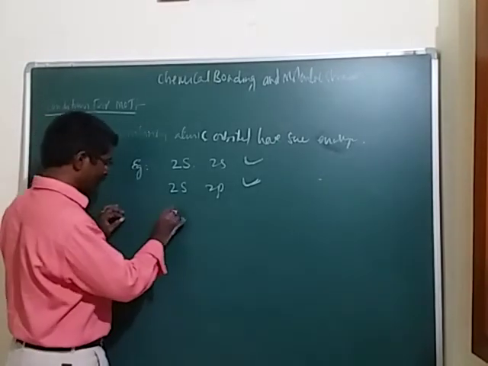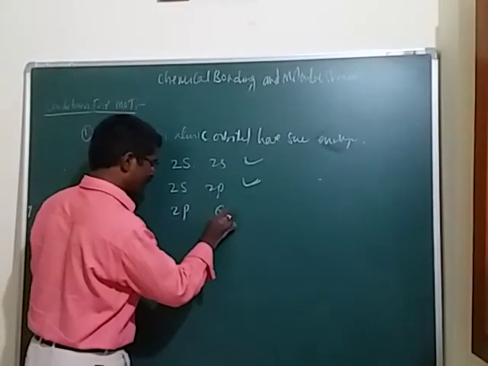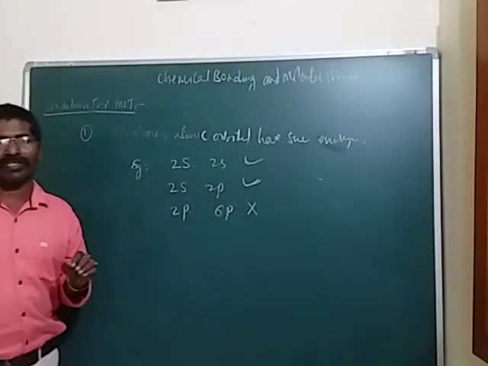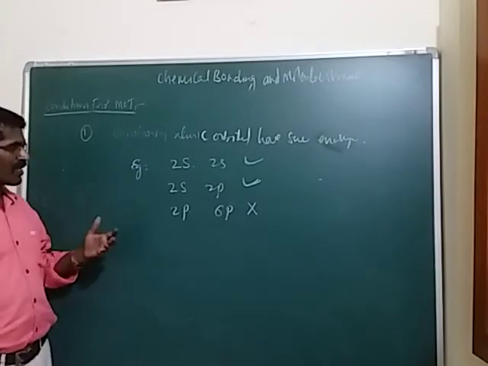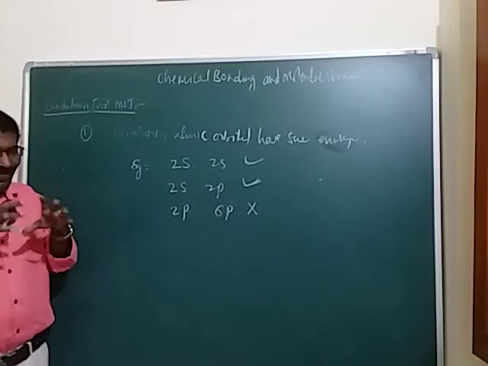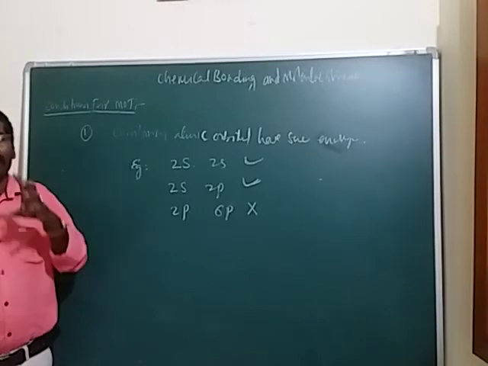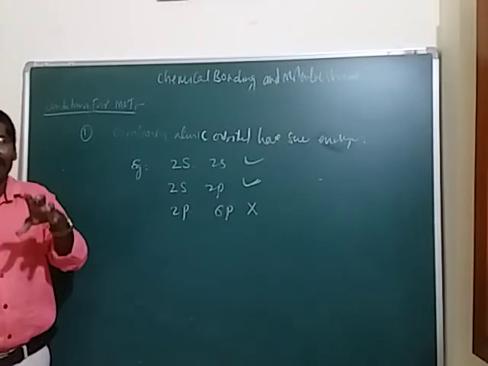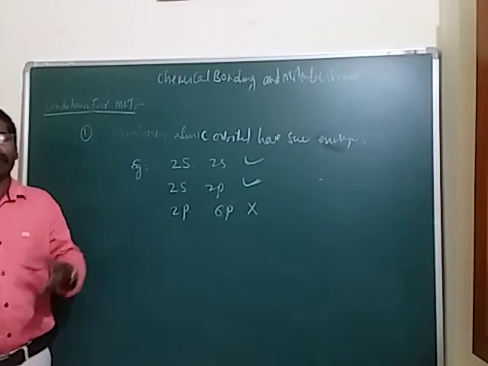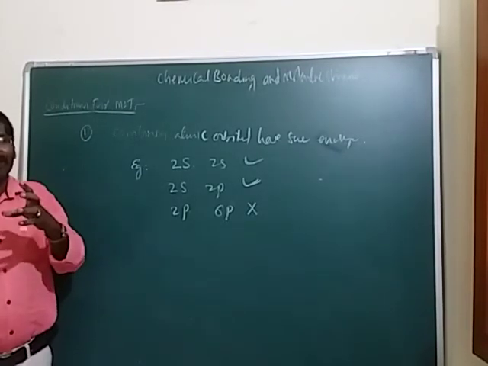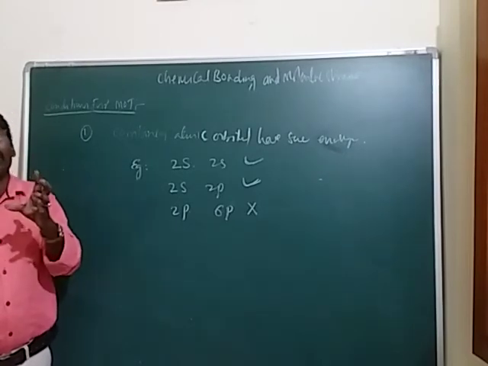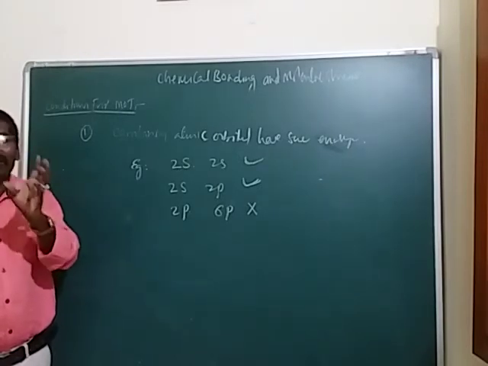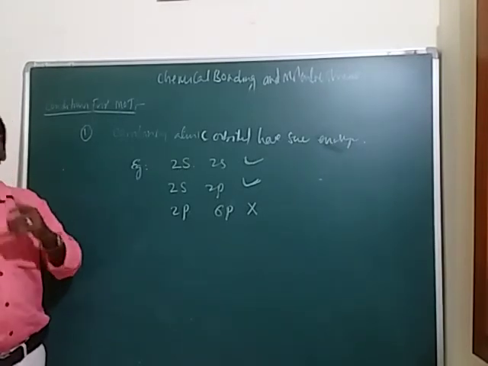But if the 2s orbital is combining with 6p orbitals, that bond formation is not allowed, because when the difference in the size of the orbitals increases, overlapping decreases. Once again, students, when the size difference in the orbitals increases, it decreases the overlapping phenomenon.